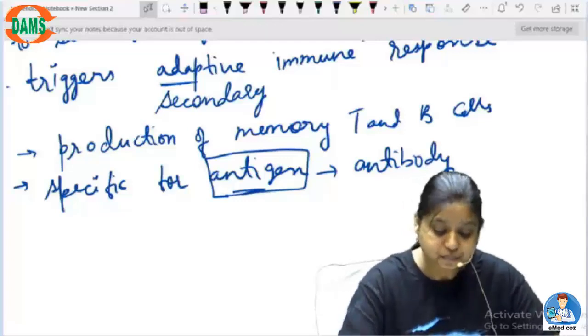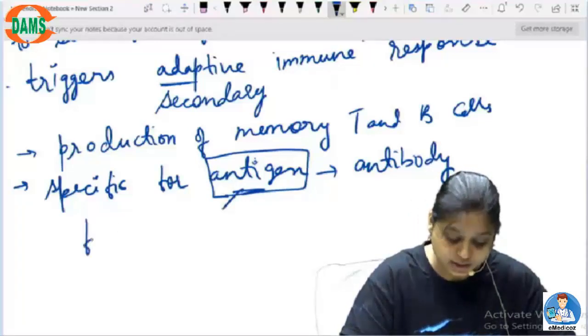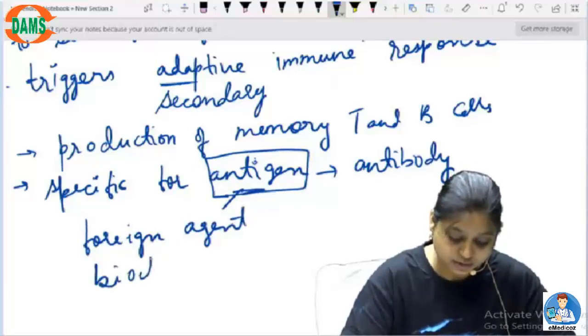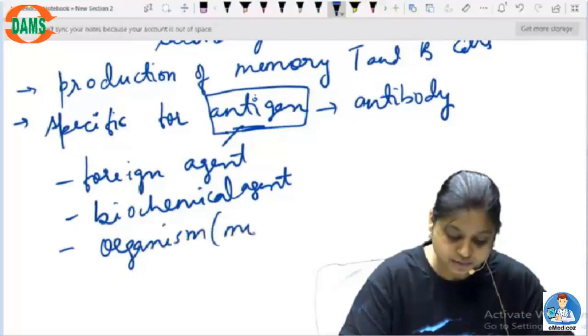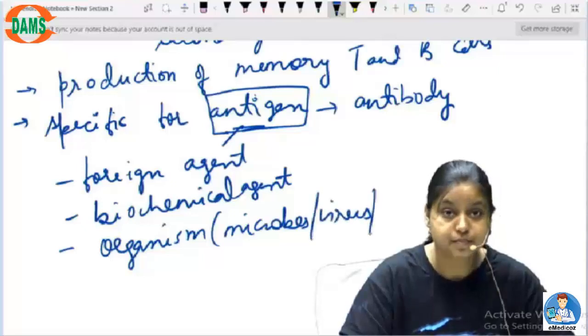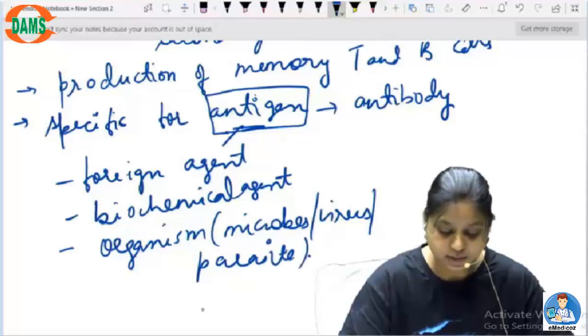Okay, now you have to also understand, so you can write it, any foreign agent or biochemical agent or any organism, can be microbes, virus, parasite. Okay, then